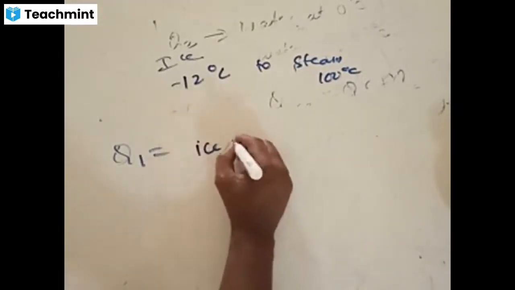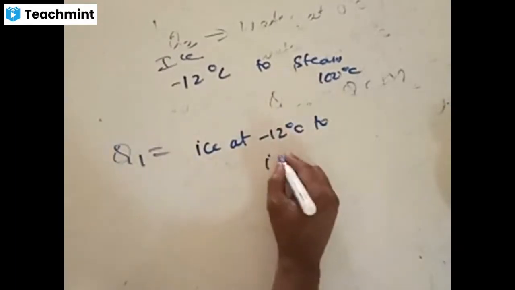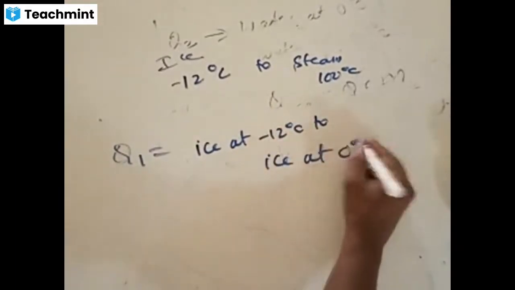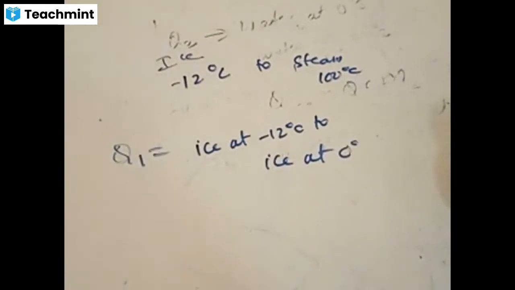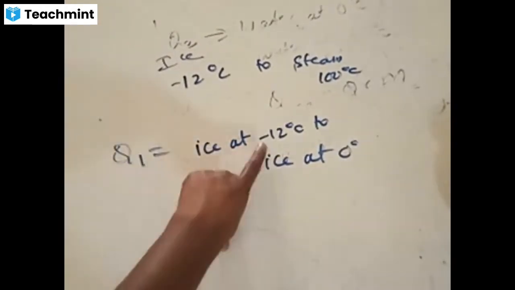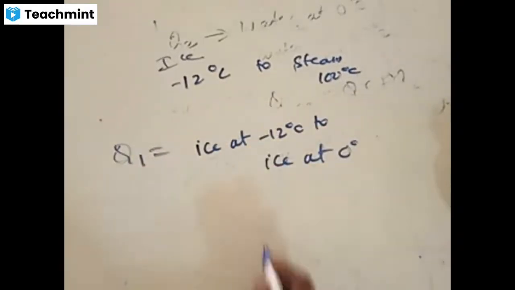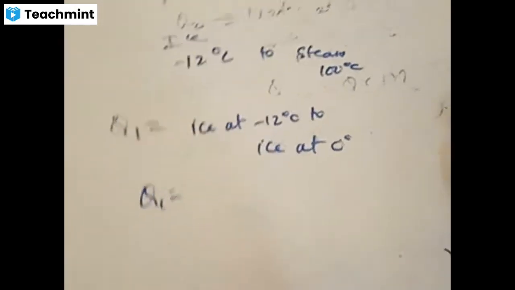The first step is conversion of ice at -12 to ice at 0. This is Q1. Yes or no? How should this process take place? Ice from -12 will be converting to ice at 0. What is the formula you should use now? Q1 is equal to, is it ML or MS delta T?